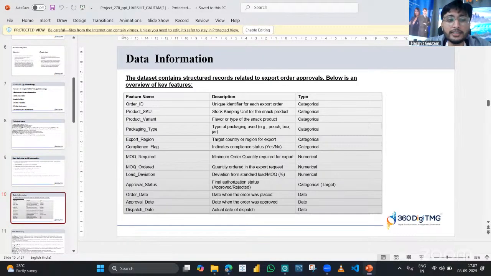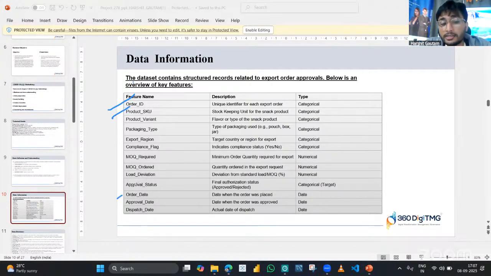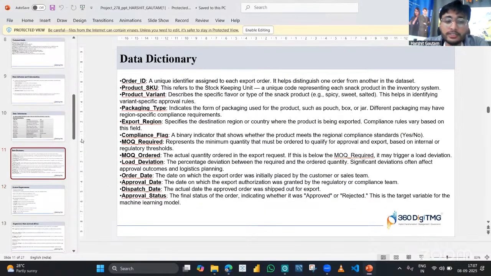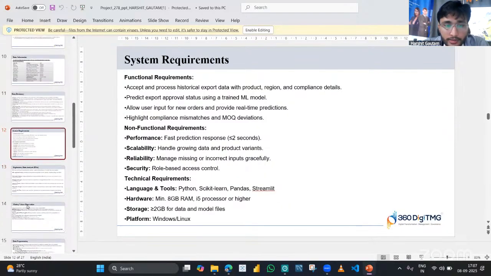These are the different variables we had: order ID, product SKU, order date, approval date, and dispatch date. We had approval status, which was the target variable for us. Now this is the data dictionary which was there.